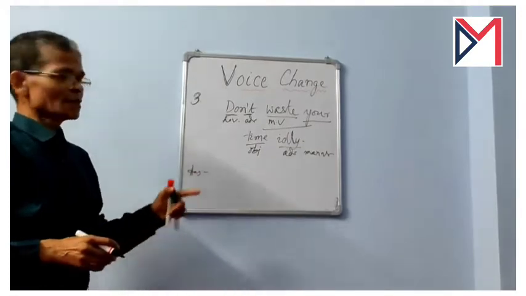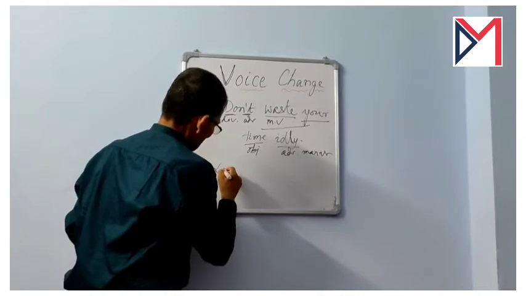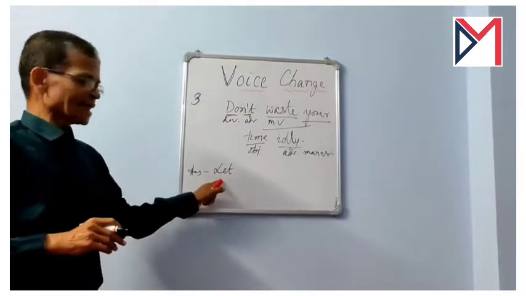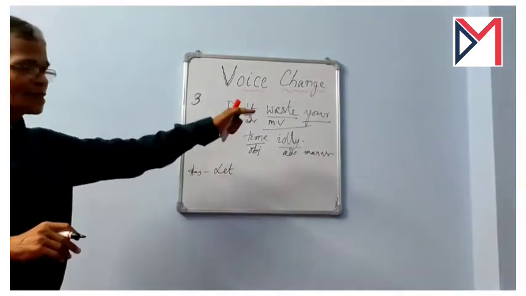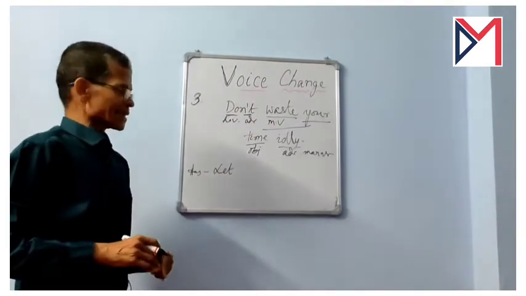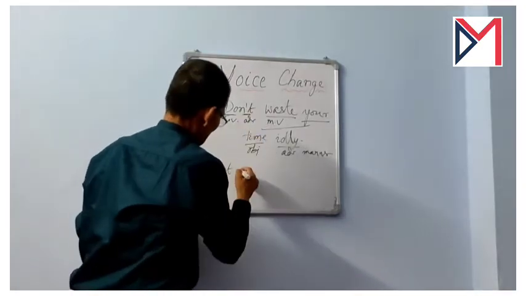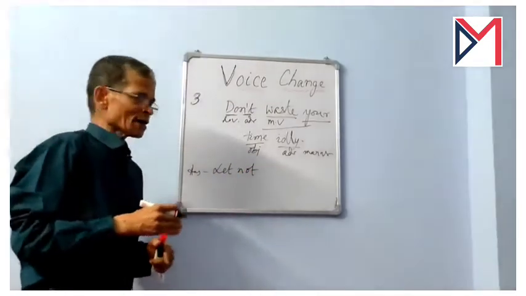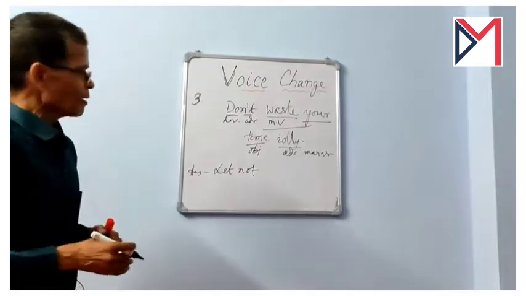Now I want to tell you some new rules about this, and the answer will be in passive structure. As I have told you, to make imperatives into passive imperatives, let is to be used. Let us write let first because it is in the form where we have a transitive verb, we have the object. Okay, let, and thereafter we have to write not. There will be a flow of our intonation, our voice, let not, proper rise of our voice.